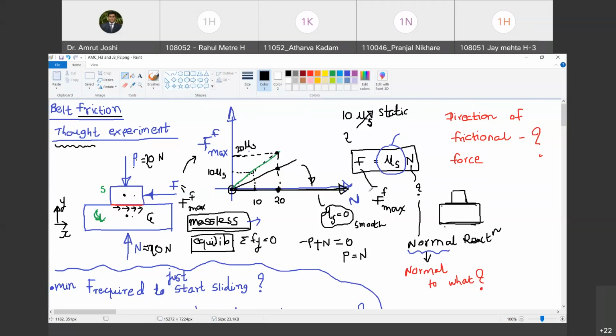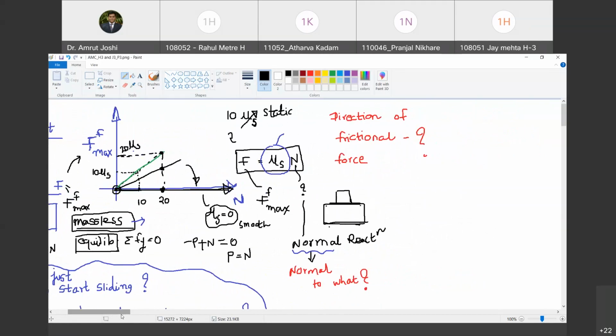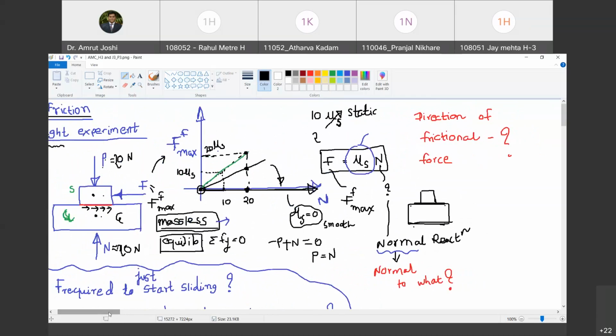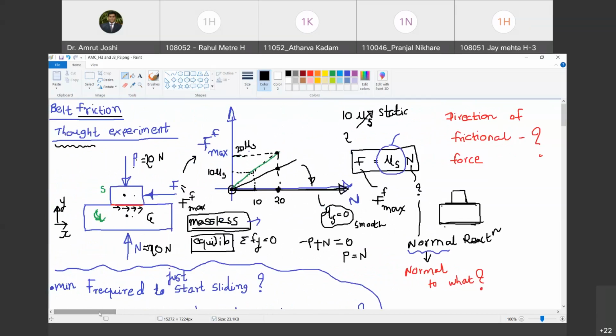Yes. Okay. So this is another point that we had to discuss. Now let us venture into another question. What is the direction of frictional force? We have understood the law of friction, that was for magnitude. Are you with me? We understood now what is the magnitude of maximum frictional force that can be generated between the two surfaces. Now we are going to ask another question. What is the direction of frictional force?